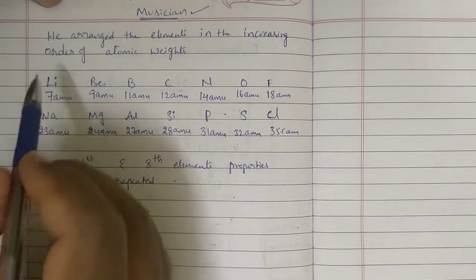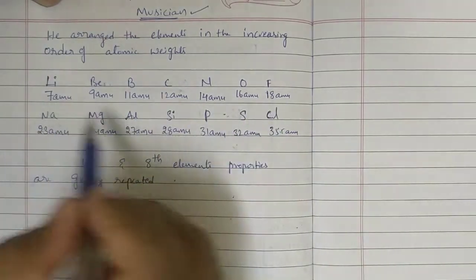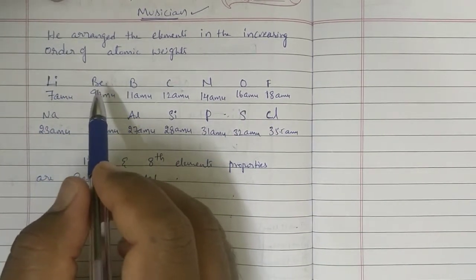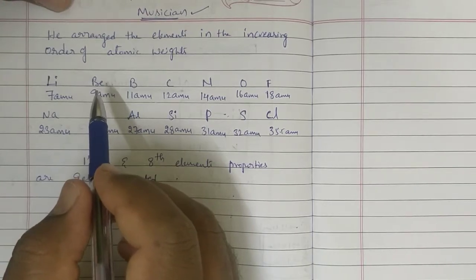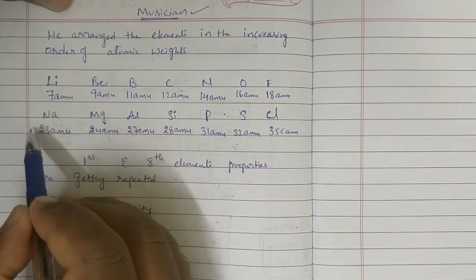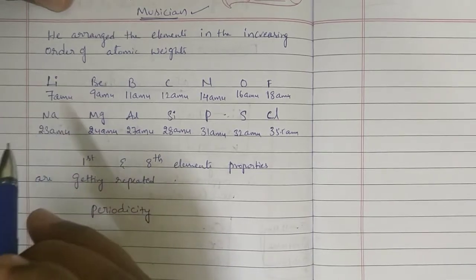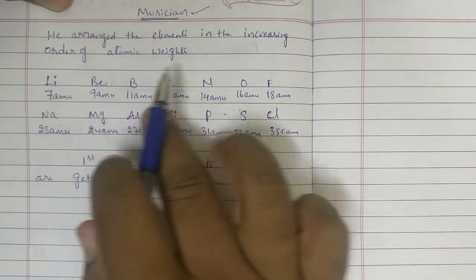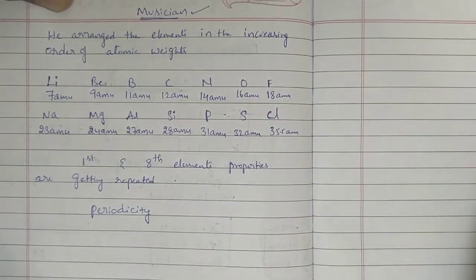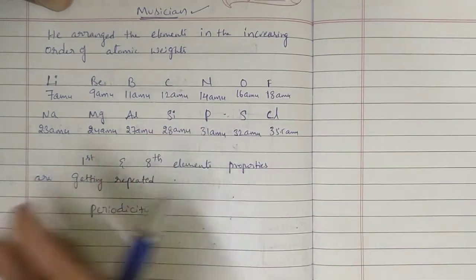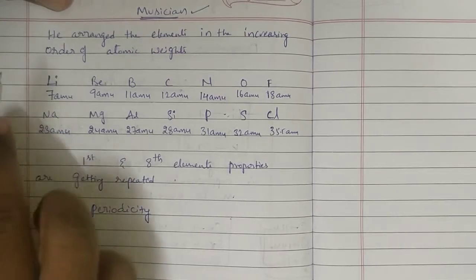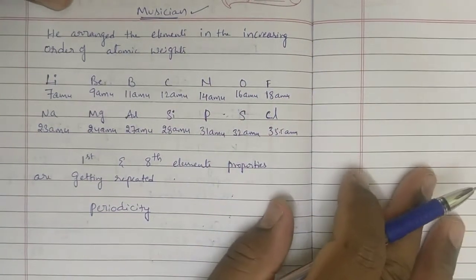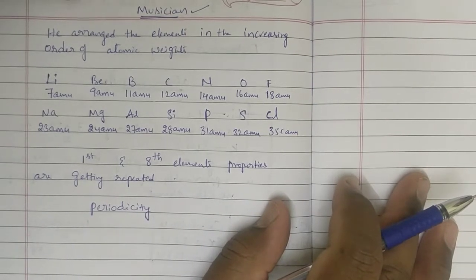Here also, after regular intervals of time, after arranging the elements in the increasing order of their atomic weights, scientists found periodicity in elements. This periodicity is an important concept, because without periodicity, if you go on arranging the elements in increasing order, no classification will happen. Straightaway we will get elements in the increasing order of atomic weights only. That is not a correct classification.